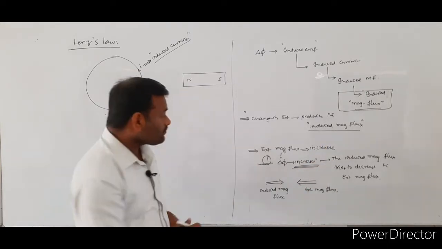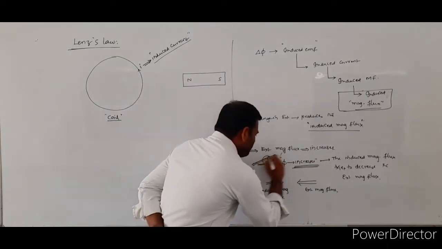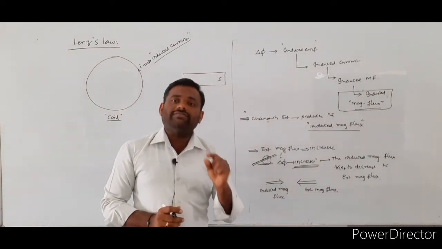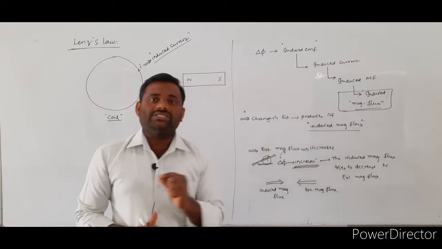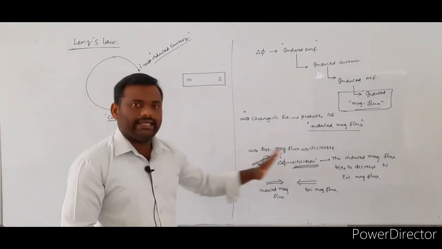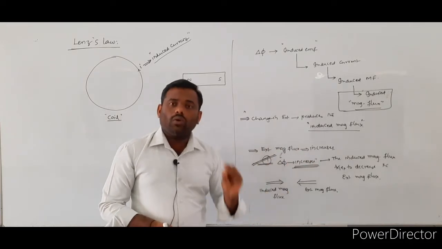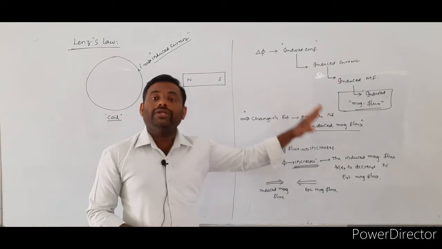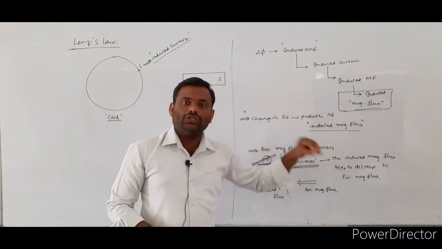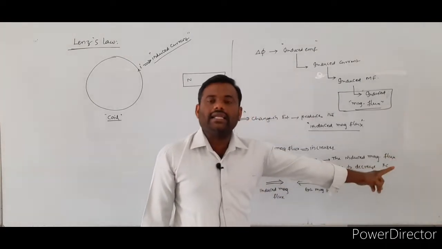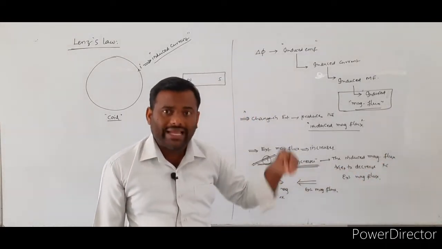Once again, this point is very, very important. Whenever the change in magnetic flux value increases, the role of the induced magnetic flux is that it should decrease the external magnetic flux.